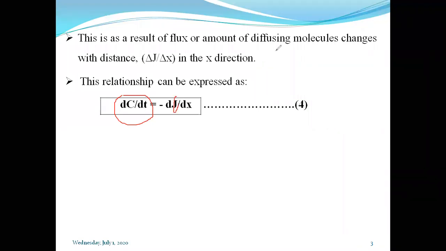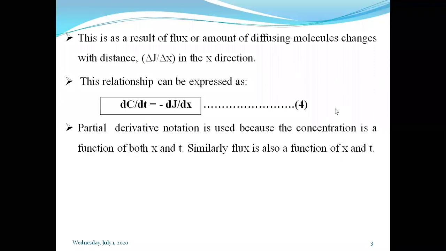That's why this equation comes, as per the statement of Fick's second law. Okay, so as we have told, the concentration will get changed with respect to distance x and time.